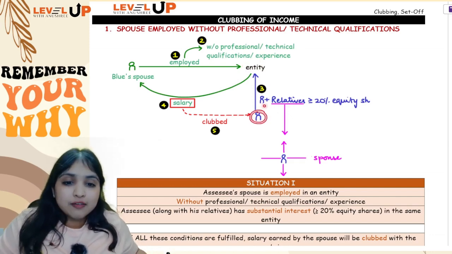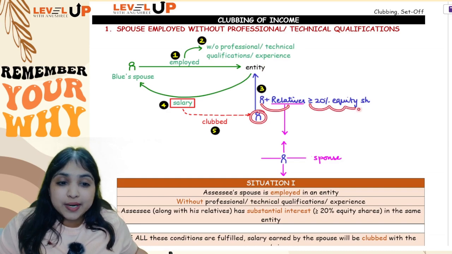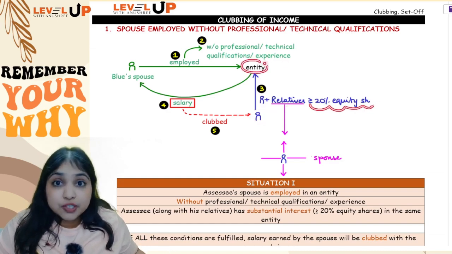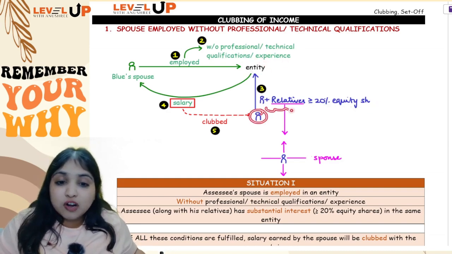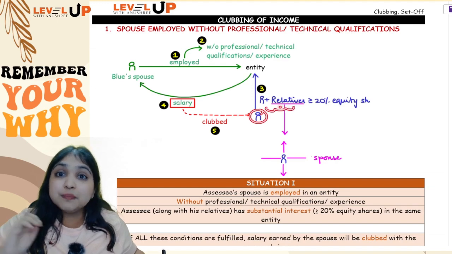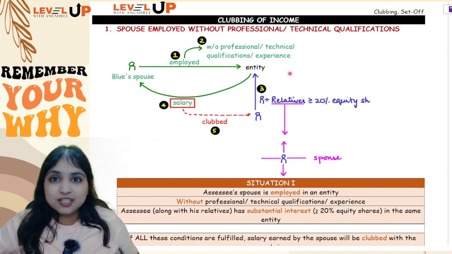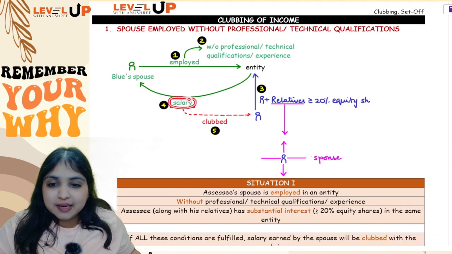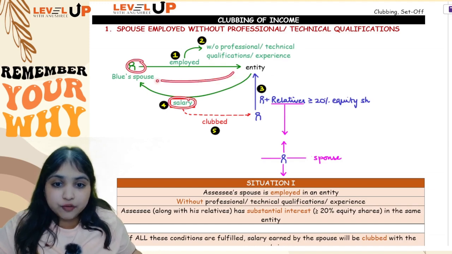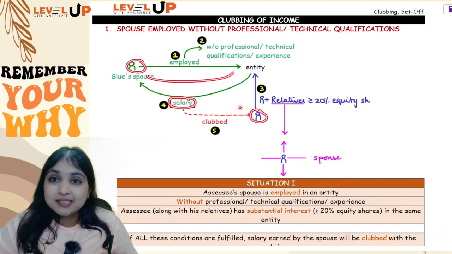Blue along with his relatives is having at least 20% equity shares. If this was a partnership firm, then Blue along with his relatives should have at least 20% profit sharing ratio. So if these conditions are fulfilled, then whatever salary income is earned by Green from this entity, that salary income will be clubbed with Blue's income. That's all guys, simple as that.